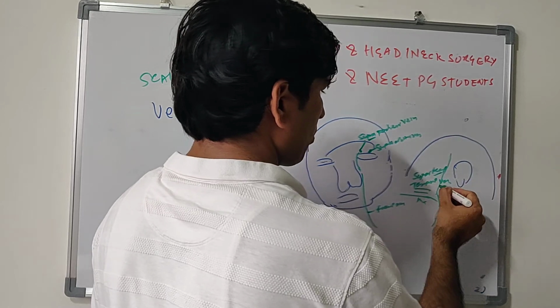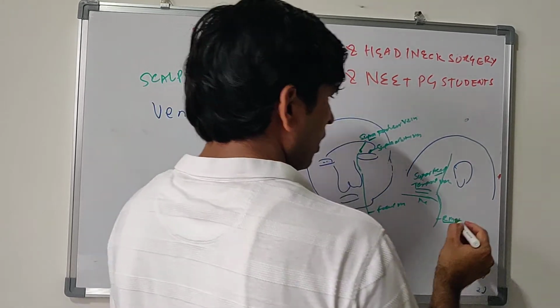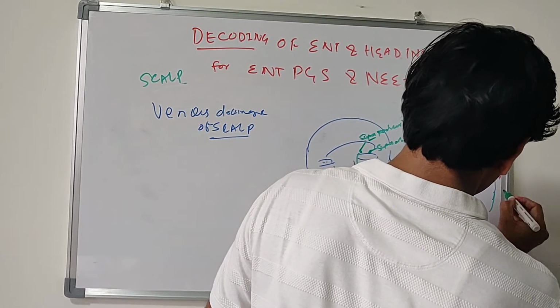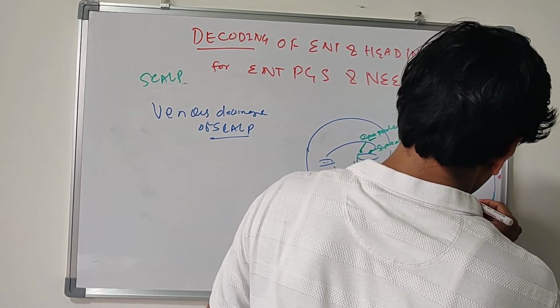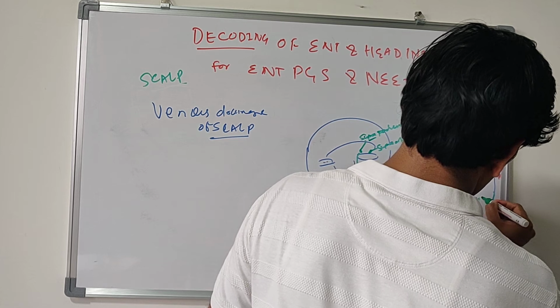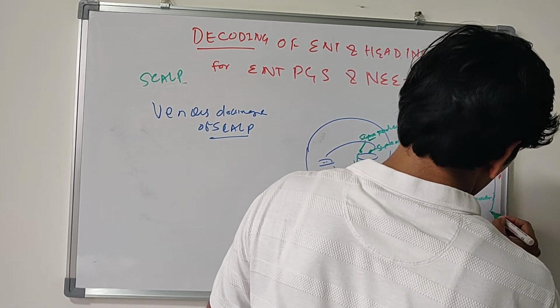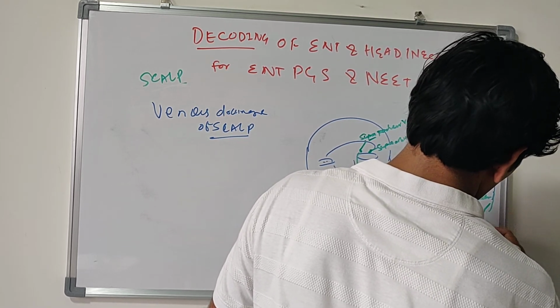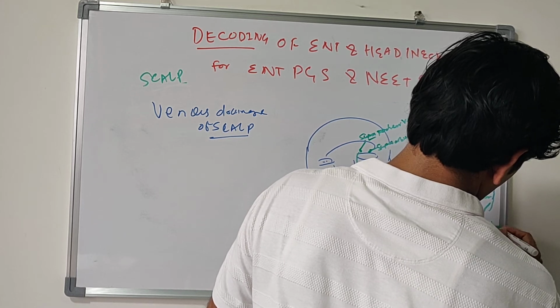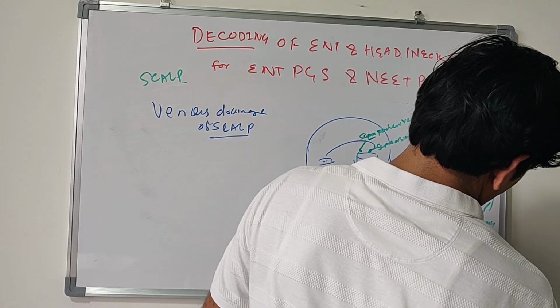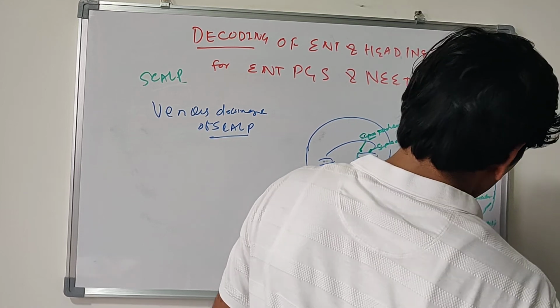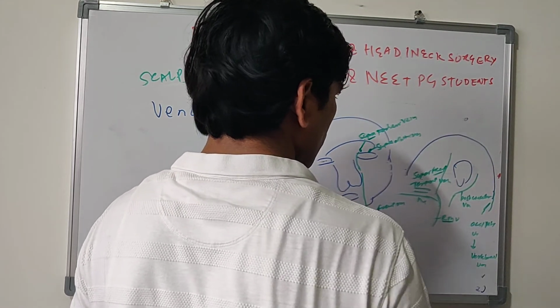This superficial temporal vein drains to retromandibular vein. Now behind the ear is posterior auricular vein, and the last vein is occipital vein. Occipital vein drains into vertebral vein. Okay, the occipital vein drains into vertebral vein.